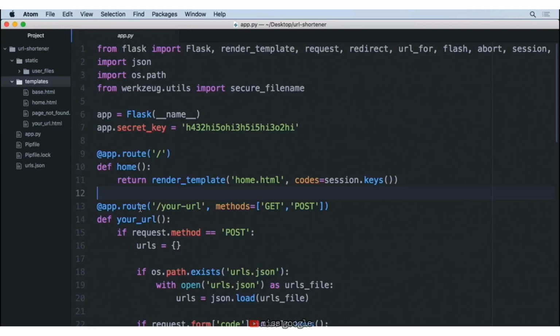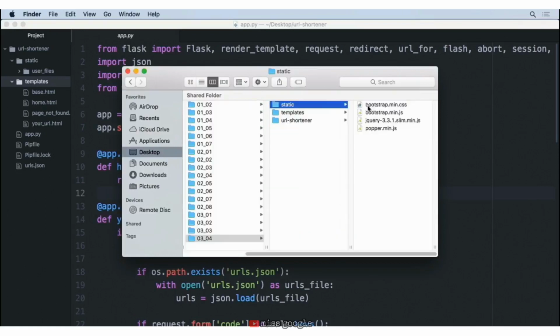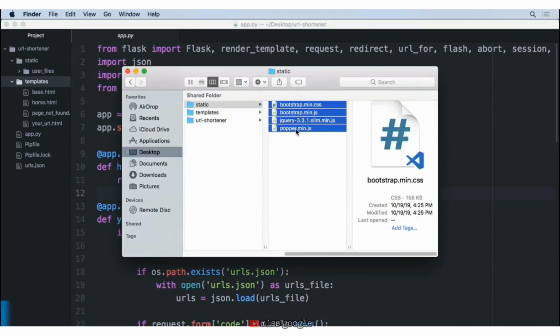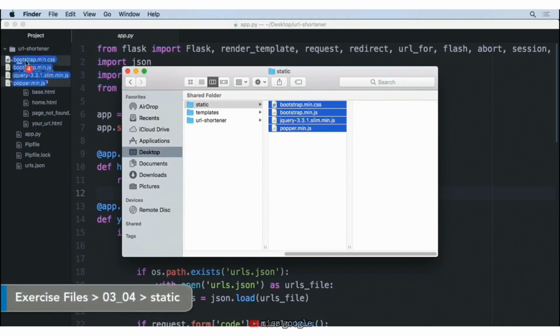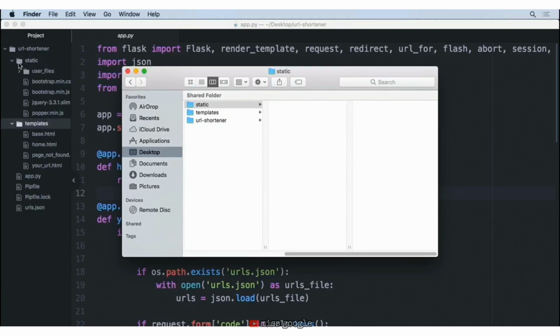So in order to do this, go ahead and go to your exercise files. And first, grab some items for the static. This is, again, going to be the CSS and JavaScript. And almost every website at some point is going to list out different items like this. So we're going to go ahead and drag these into our static folder. Make sure they don't go into the user files, but into static.